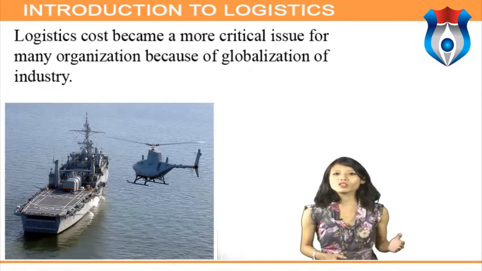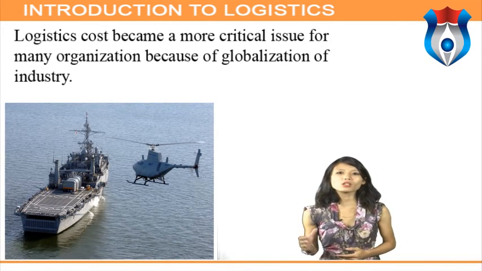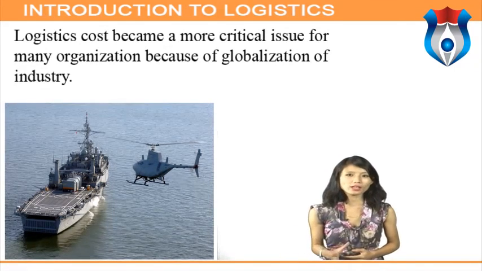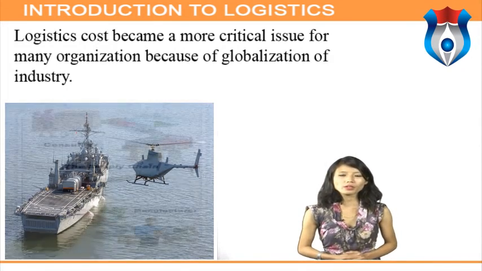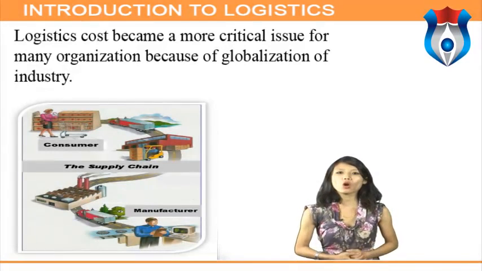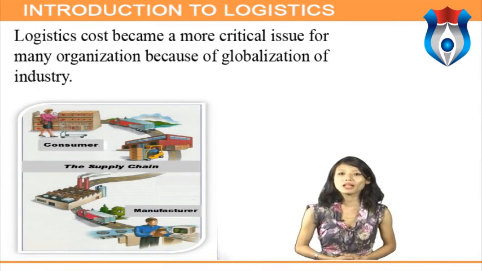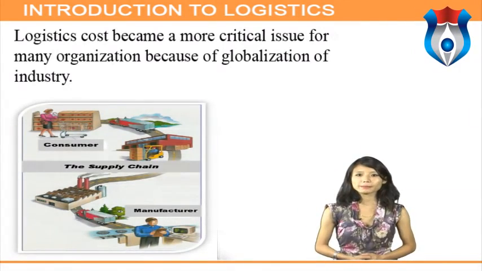This has affected logistics in 2 primary ways. First, the growth of world-class competitors from other nations has caused organizations to look for new ways to differentiate their organization and product offerings. Second, as organizations increasingly buy and sell offshore, the supply chain between the organizations becomes longer, more costly, and more complex.